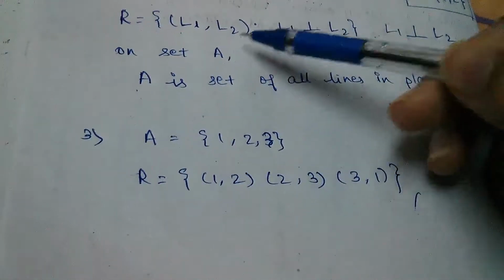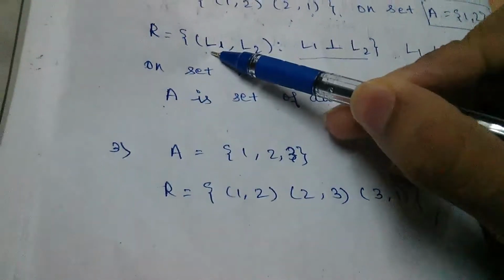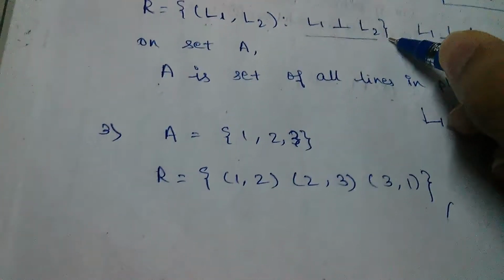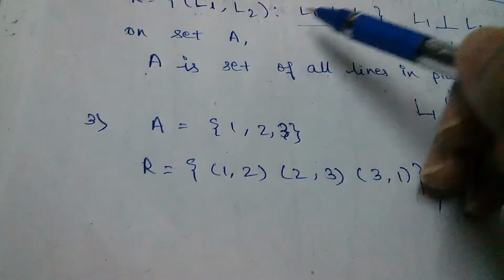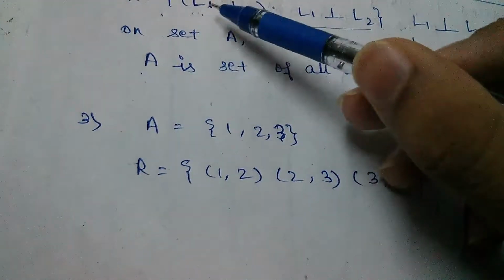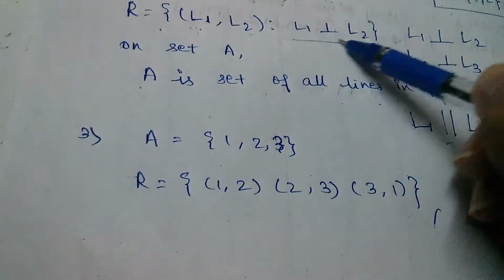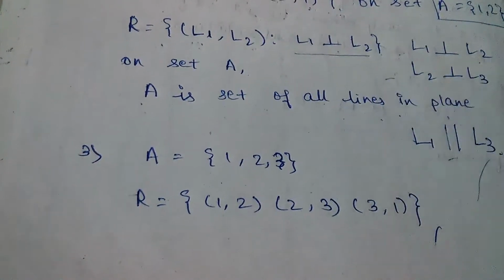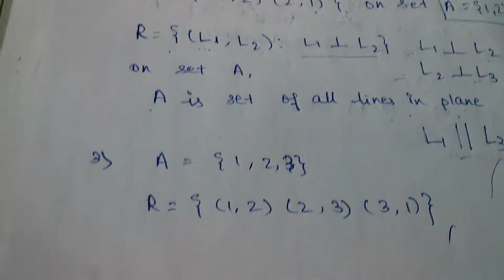So L1 comma L3 won't come in this relation R, so it is not transitive also. So this relation on the set of all lines, L1 comma L2 such that L1 is perpendicular to L2, is neither reflexive nor transitive but symmetric.